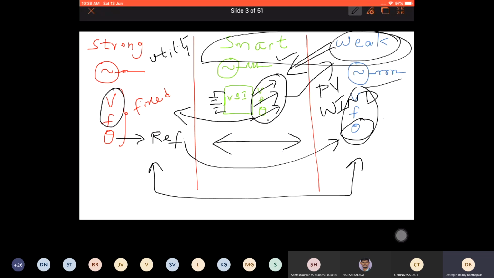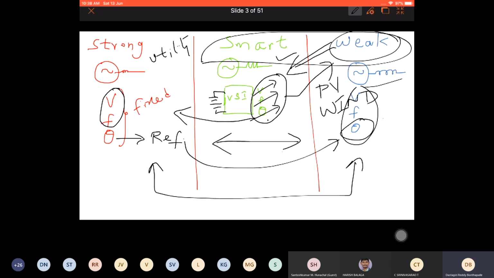If there is no power electronic converter, then you can use this guy. Another idea is to reduce the number of power electronic converters in the system. Why use so many power electronic converters? Why don't you rely on one smart converter and make all of these plug in and plug out? That is the main idea behind this.